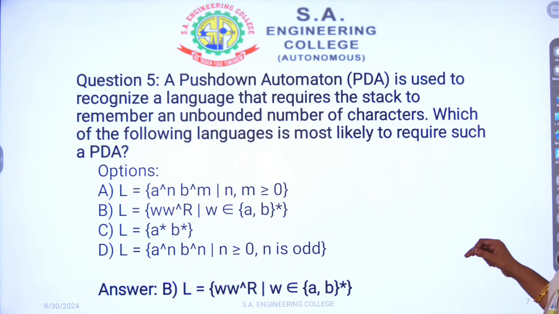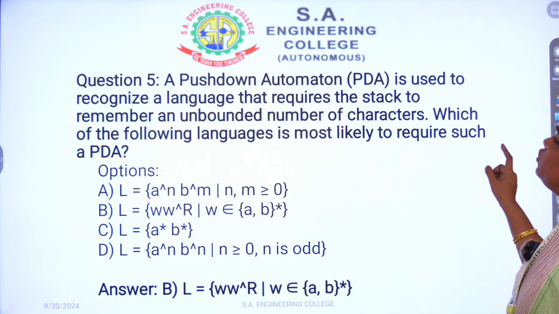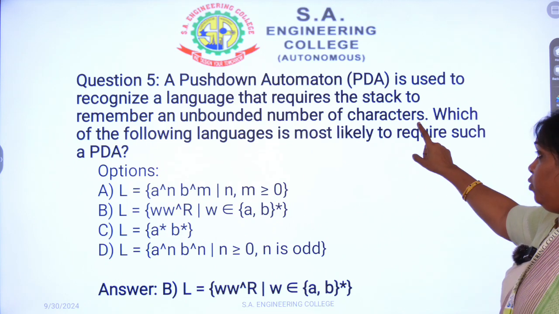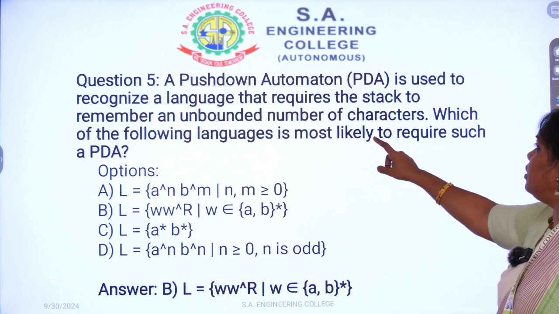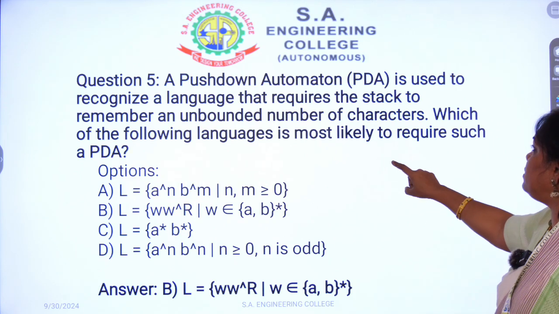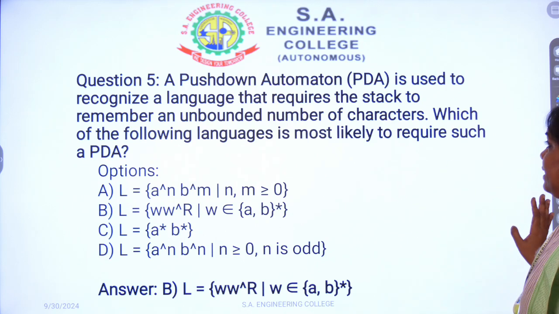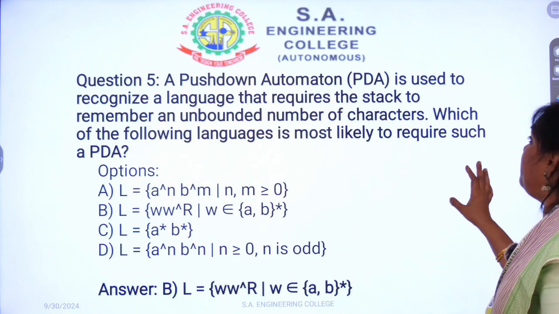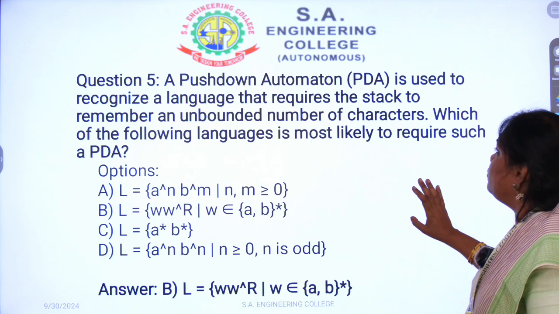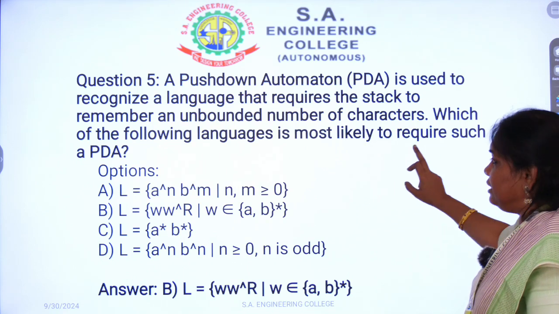So go to the next one. A pushdown automaton is used to recognize a language that requires the stack to remember an unbounded number of characters. Which of the following languages is most likely to require such a PDA? So it has to accept an unbounded number of characters. The stack has to handle that.